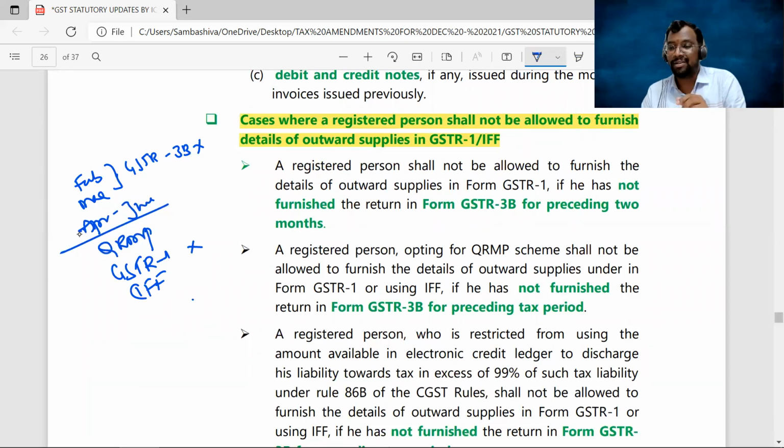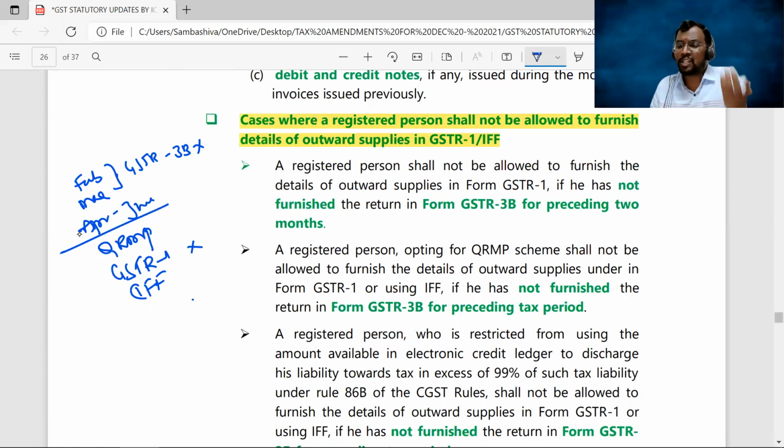So this is a contravention here, non-compliance here. If in the preceding 2 months you have not filed your GSTR 3B, then in the current quarter you are not entitled to upload your outward supplies details in GSTR 1. Clear?